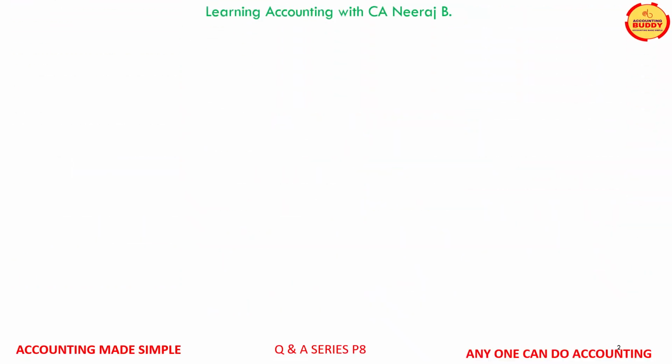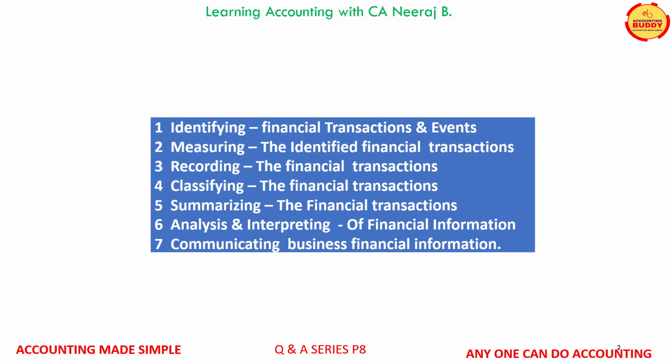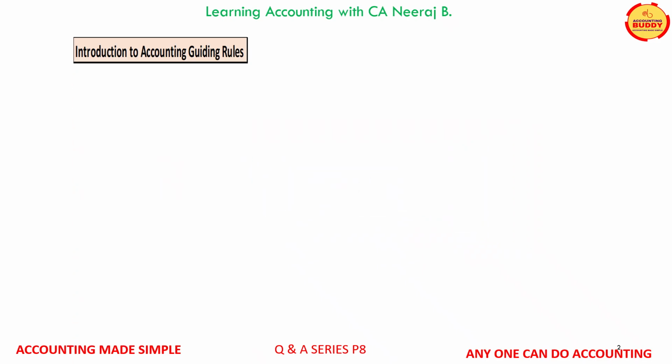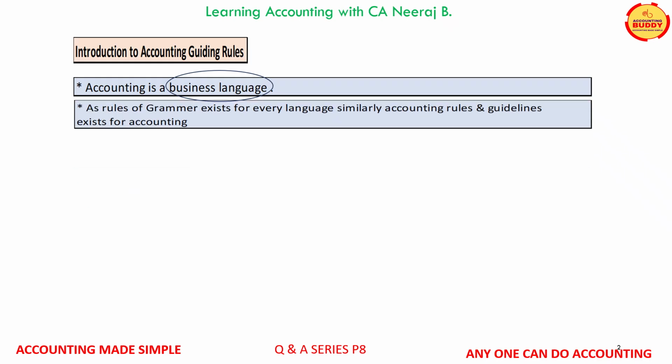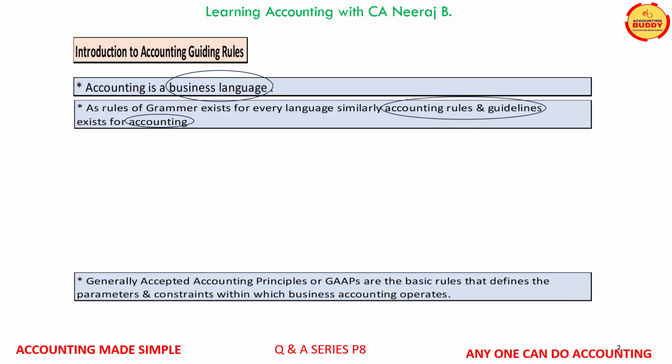In Chapter 1, Introduction to Accounting, we learned the objectives of financial accounting and its 7-step process. Now, in order to follow the accounting process, we need some rules and guidelines which are universally acceptable. We all know by now that accounting is a business language. As rules for grammar exist for every language, similarly accounting rules and guidelines exist for financial accounting.